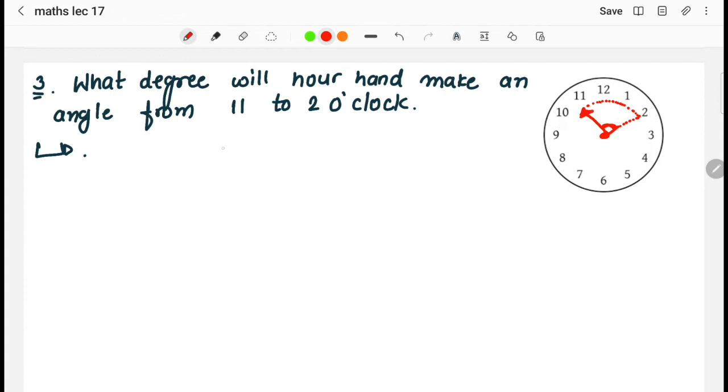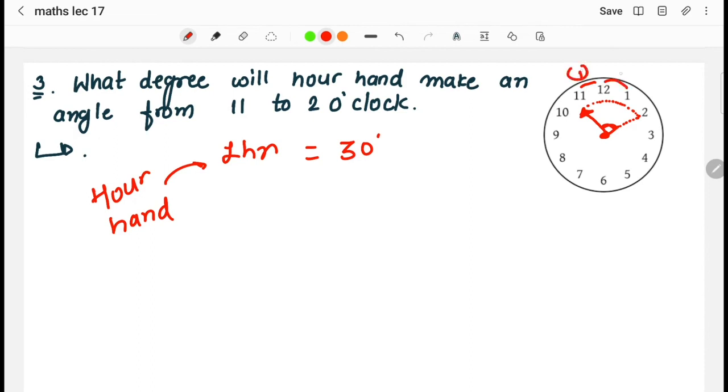So basically, again, as we know, our hand, we are talking about the hour hand, in 1 hour is covering how many degrees? It is covering 30 degrees. Okay, so what is the difference of time between 12 o'clock to 2 o'clock? There is a difference of how many hours? 3 hours. That is 12 to 1 one hour, 1 to 2 one hour. So basically there are 3 hours over here.